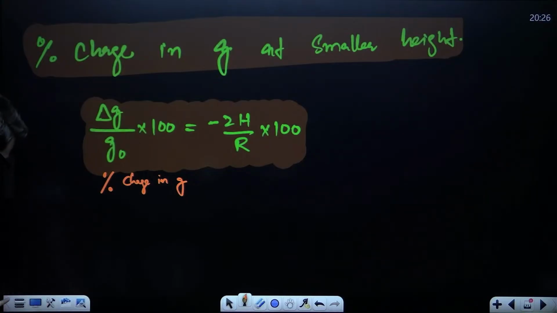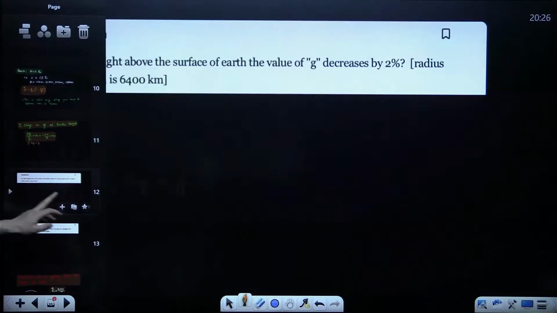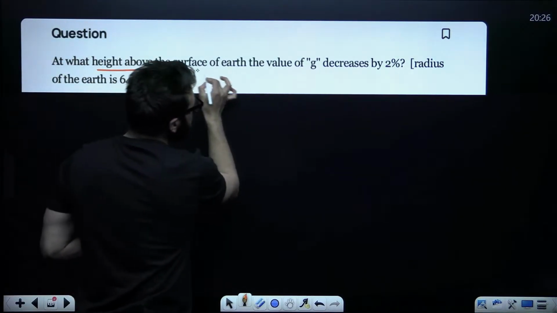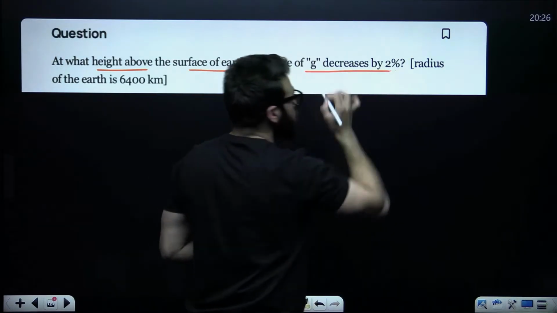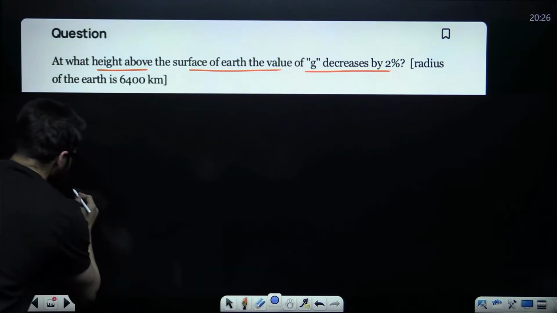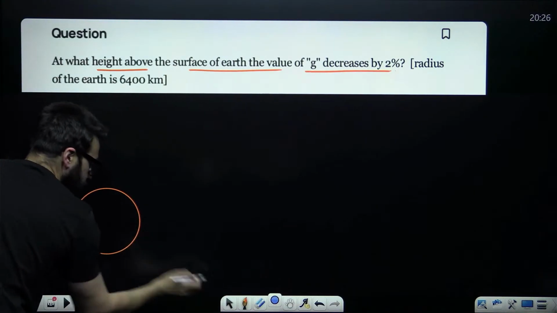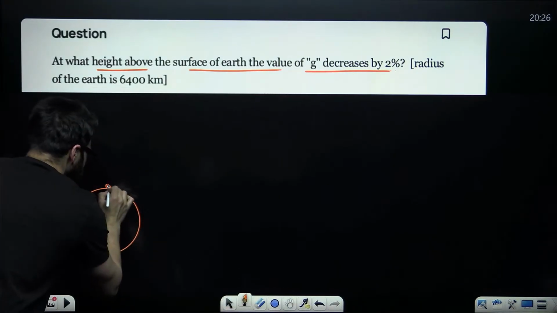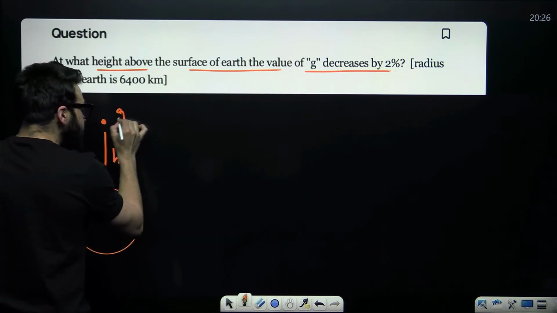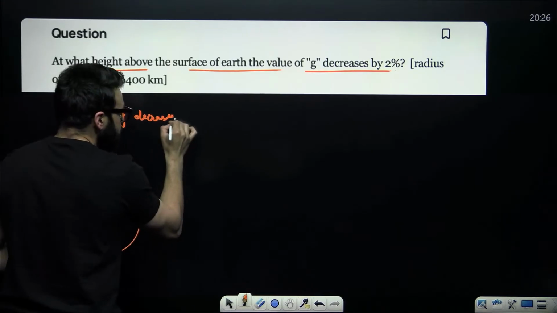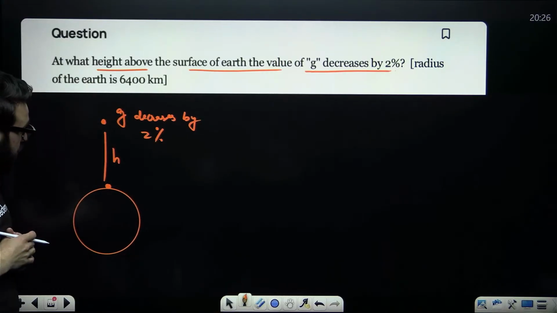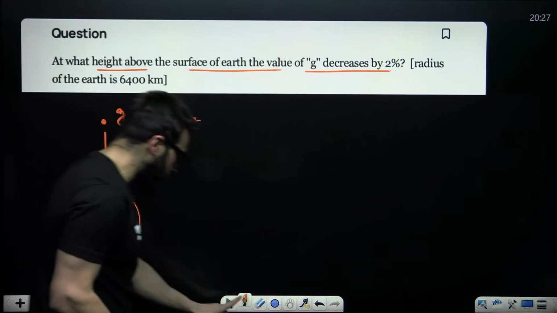Now guys, let me show you directly the question on this so that you would be able to understand this. Take a look. At what height above the surface of Earth does g decrease by 2%? If you take an object from the surface of Earth till height h, and g decreases by 2%, what will be the value of this height? You have to tell me what will be the value of this height.